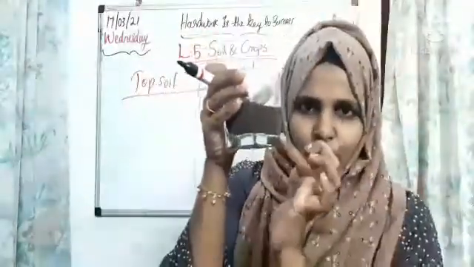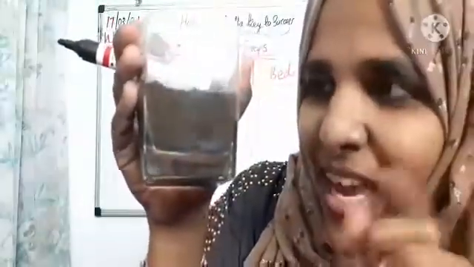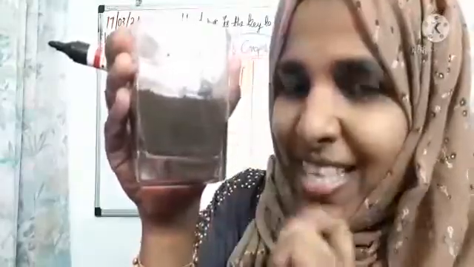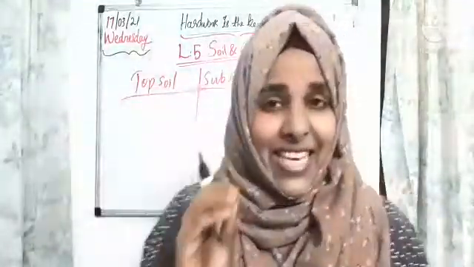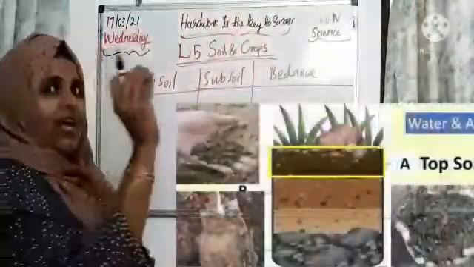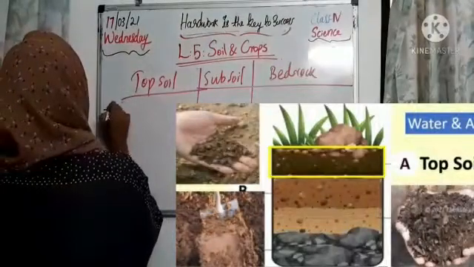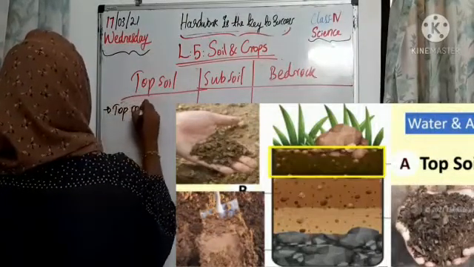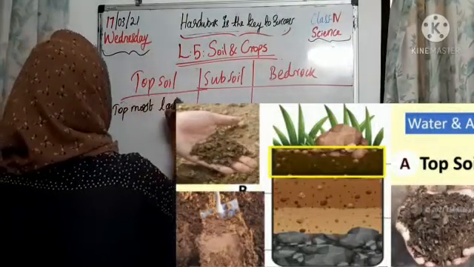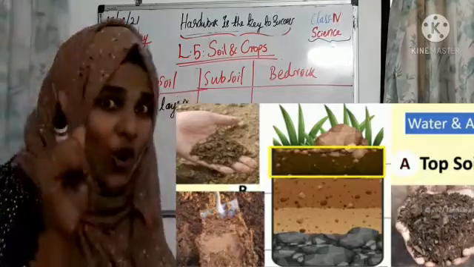Students, can you identify this dark color soil? I took a transparent glass for showing this soil. This is a very dark color, humus rich soil. Plants can easily grow in this soil. That's why we call it topsoil. We can see topsoil in the topmost layer of the soil. So this is the topmost layer of soil that we call topsoil.